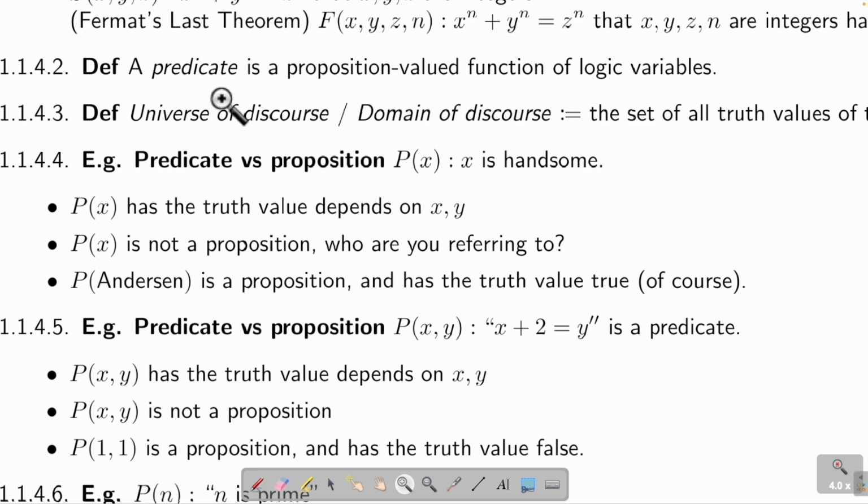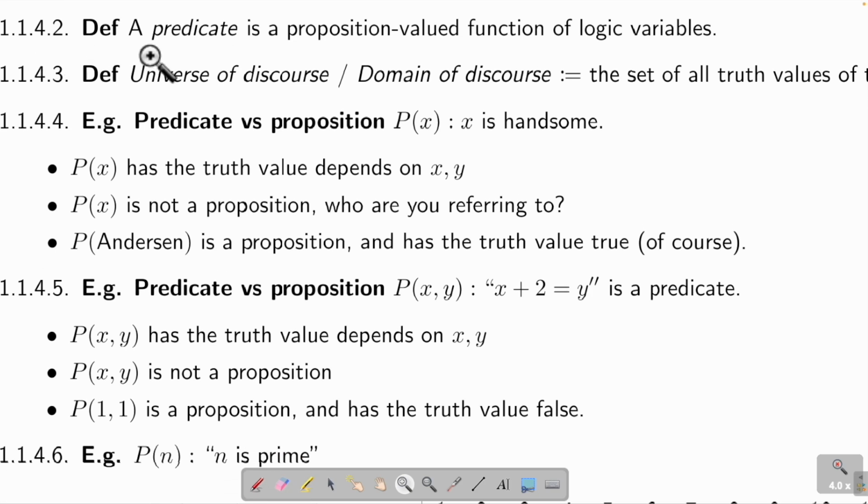And then a predicate is a proposition-valued function of a logic variable. That means a proposition has a truth value 0 or 1. A predicate is like f(x). So previously, we were talking about x. So a proposition is just x. Now we suddenly go to f(x). Can you say f(x) and x are the same thing? No, right? It's a different thing. And so this is the idea.